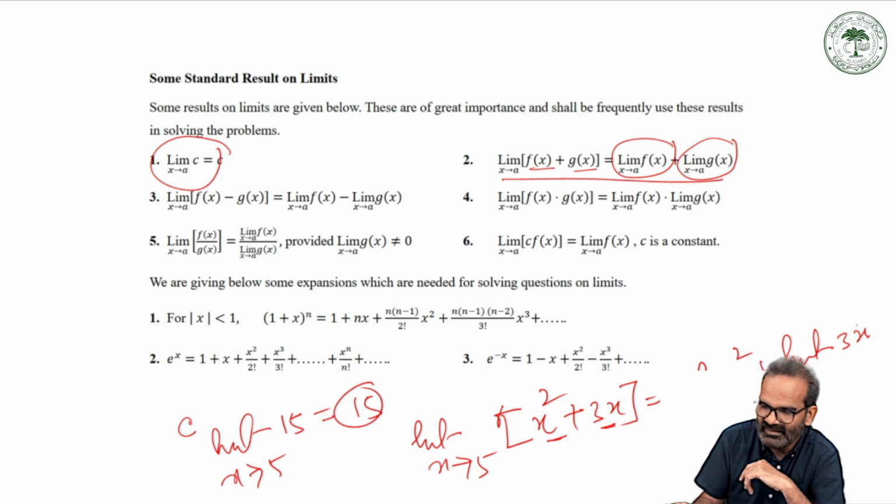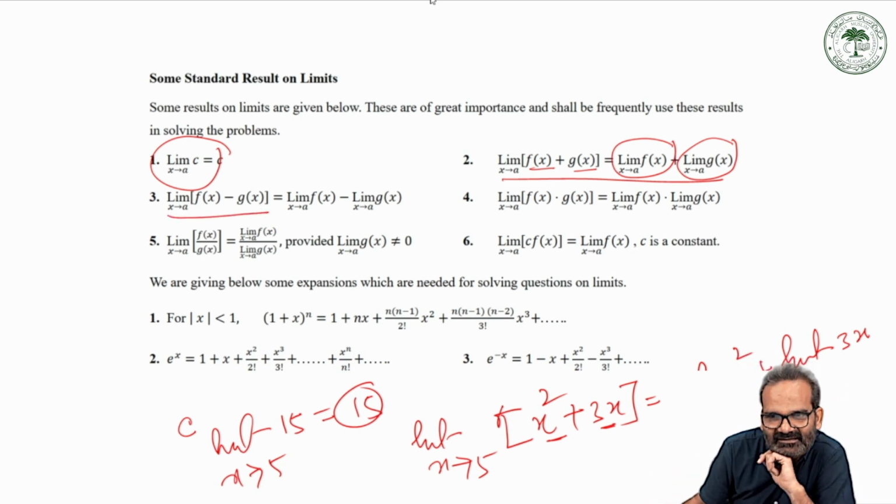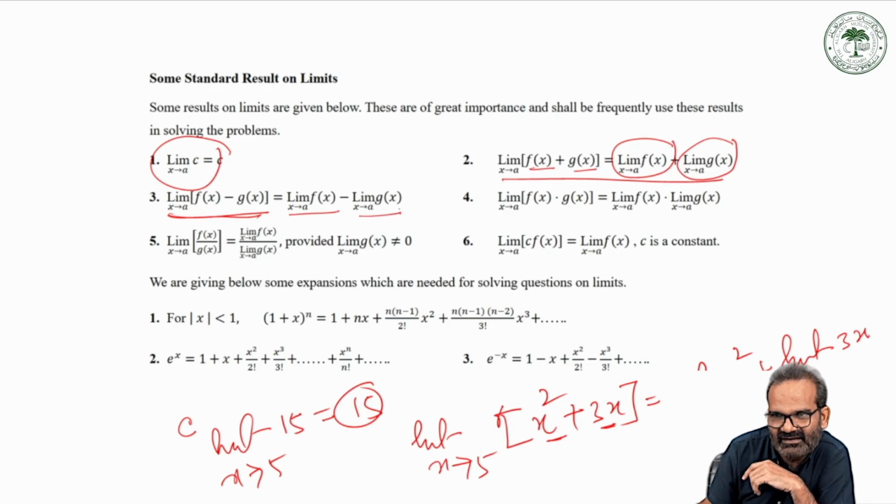Similarly, if two functions are subtracted, if f(x) and g(x) are two functions and their difference is given, then the limit of the difference is always equal to the limit of the first function minus the limit of the second function.